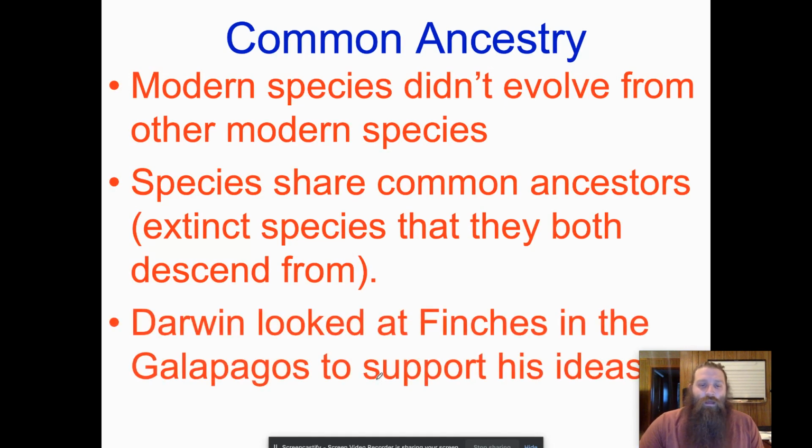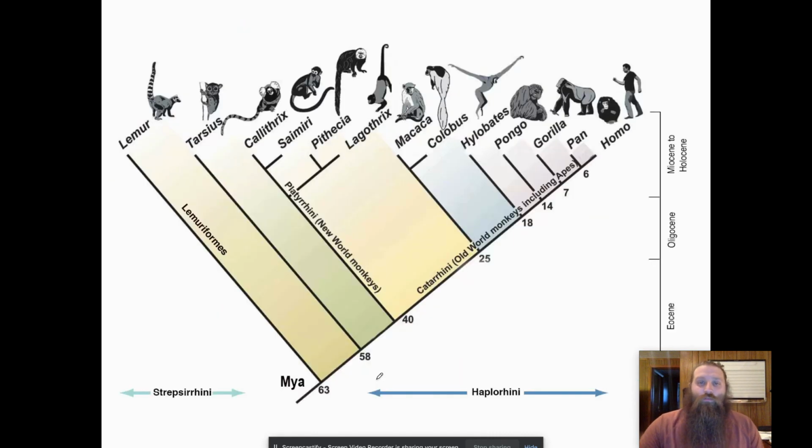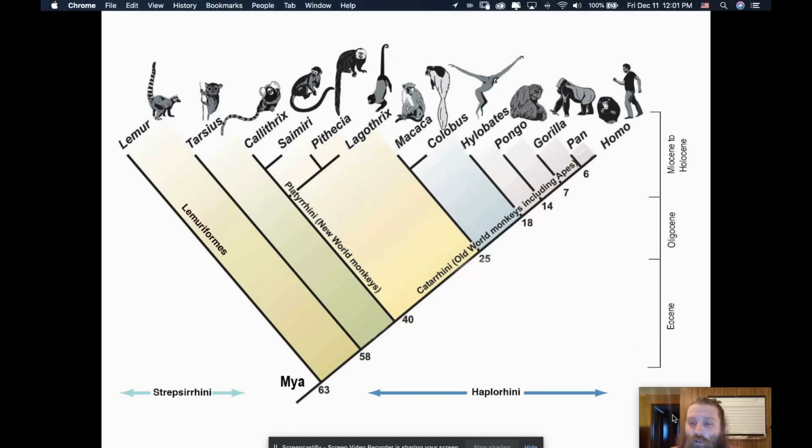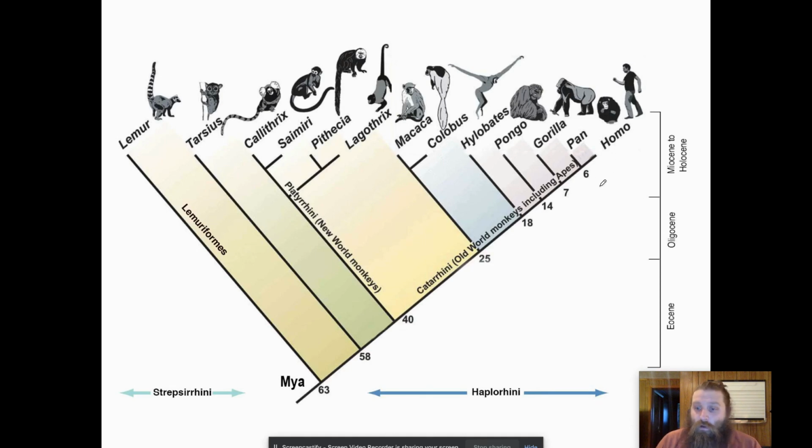Darwin looked at the finches in the Galapagos to support his ideas, but today we can look at a much broader thing. When we look at people, we can look at the family of primates. Monkeys is really not the right word, primates. So when we compare the genetic similarity, we find that the genus Homo, which is us, Homo sapiens, is closely related to the genus Pan with a common ancestor, which is probably 6 million years in the past. So we're talking about an ancestor that lived 6 million years ago.